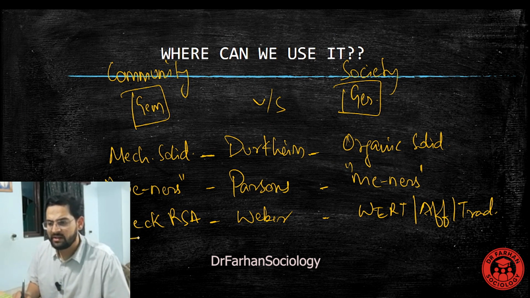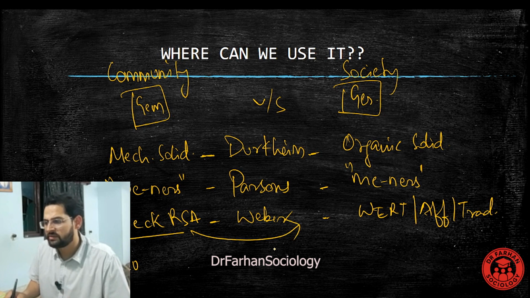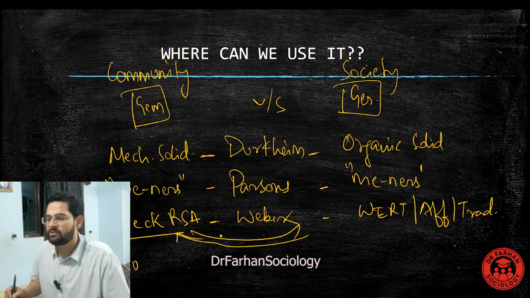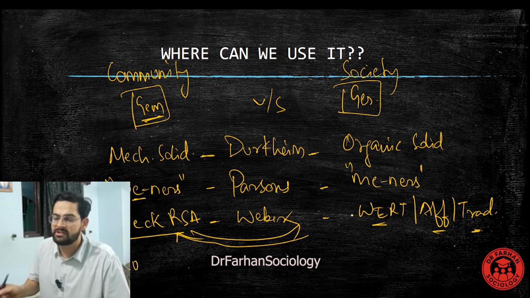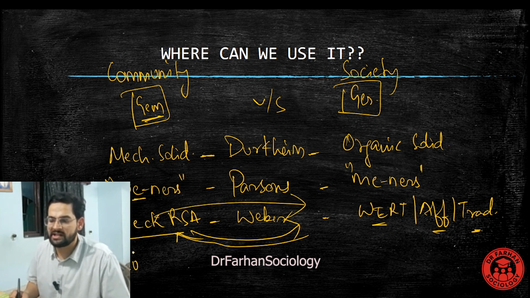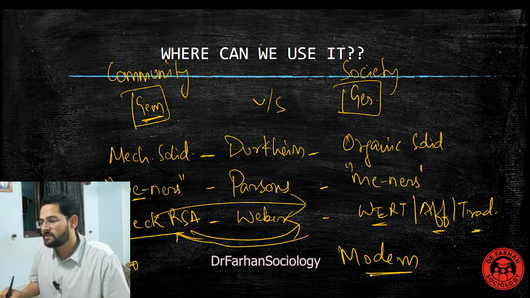Sorry, this is the opposite. Gemeinschaft, which is associated with Wesenwille, will be value-based, affective, and traditional. Opposite to that, modern societies are going to be Zweck rational. So here I am giving the example: these are considered modern societies, and these are largely considered traditional societies.